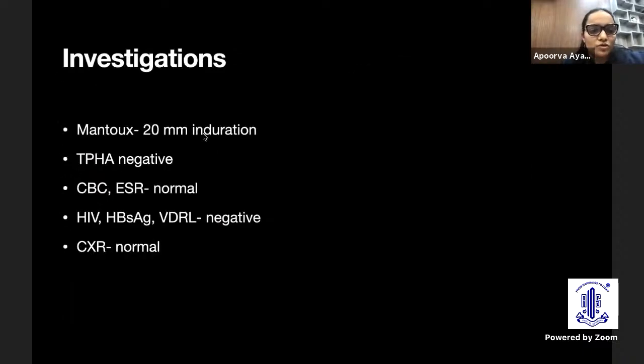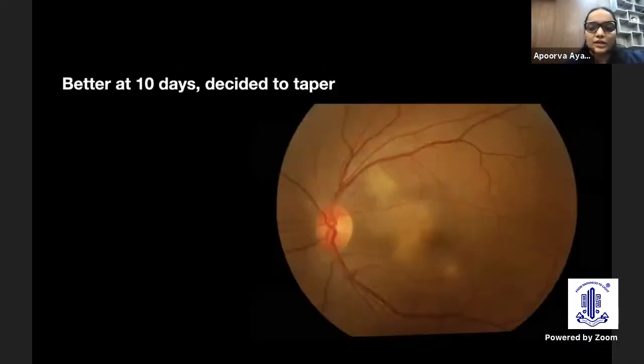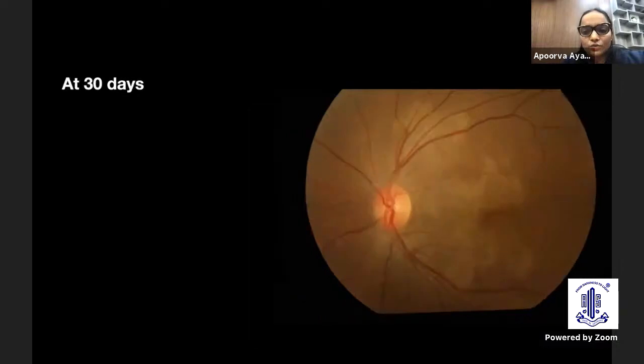So Mantoux came out strongly positive. TPHA was negative. Everything else was normal. We started him on oral steroids alone. He was symptomatically better in 4 days. He continued steroids. When he got even better at 10 days, like we can see, we decided to taper, and this was at 30 days.